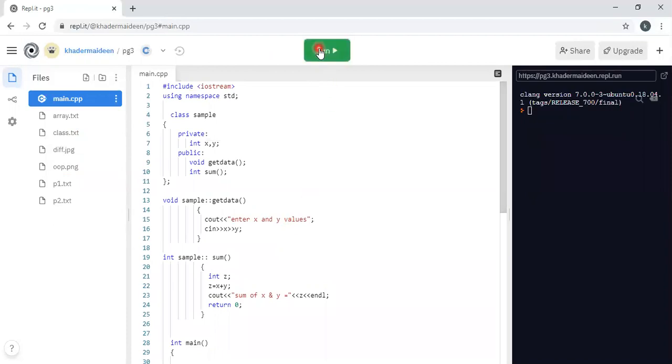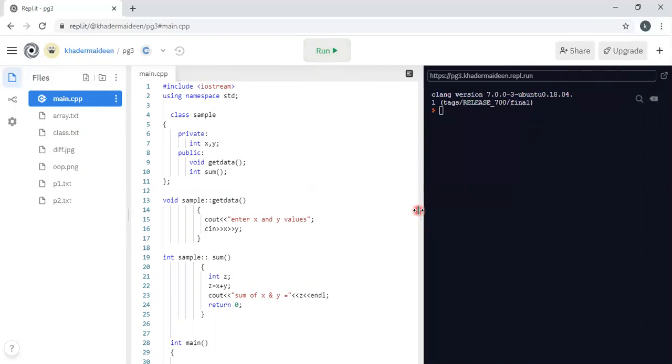Now, here enter x and y values. So 10, 15. The sum of x and y equal to 25.